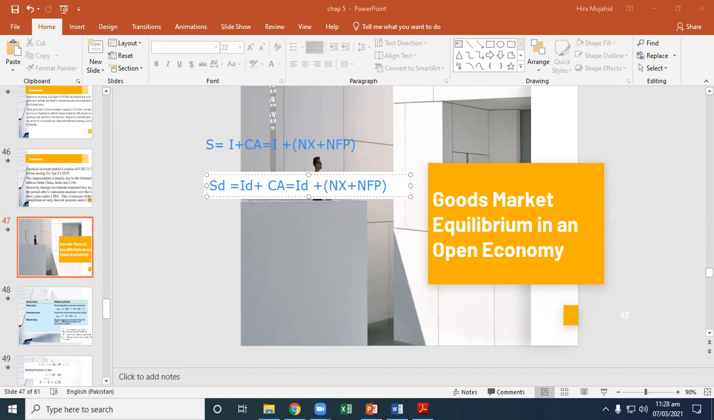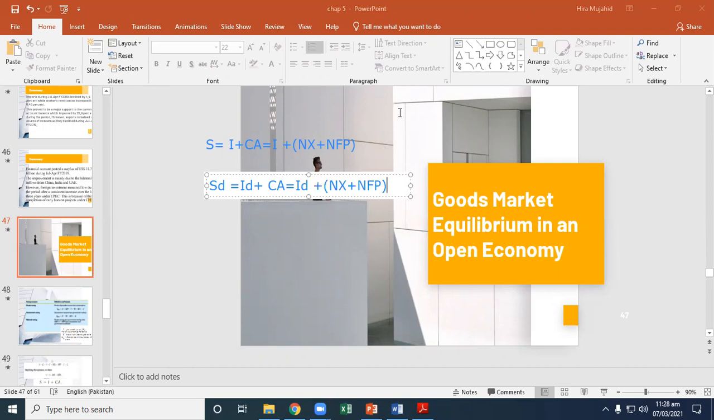This states that in goods market equilibrium in an open economy, the desired amount of national saving must equal the desired amount of domestic investment plus the amount lent abroad. Note that the closed economy equilibrium condition is a special case of this equation, in which CA equals 0.